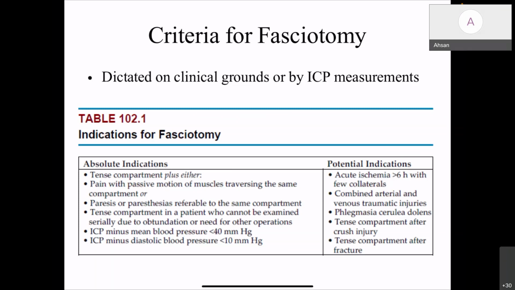Potential other indications are acute ischemia more than 6 hours, combined arterial and venous traumatic injuries, phlegmasia cerulea dolens, tense compartment after crush injuries, and tense compartment after fracture. But the current consensus on phlegmasia cerulea dolens is not to go for an early fasciotomy, rather concentrate on improving the outflow, which will take care of the compartment later on.